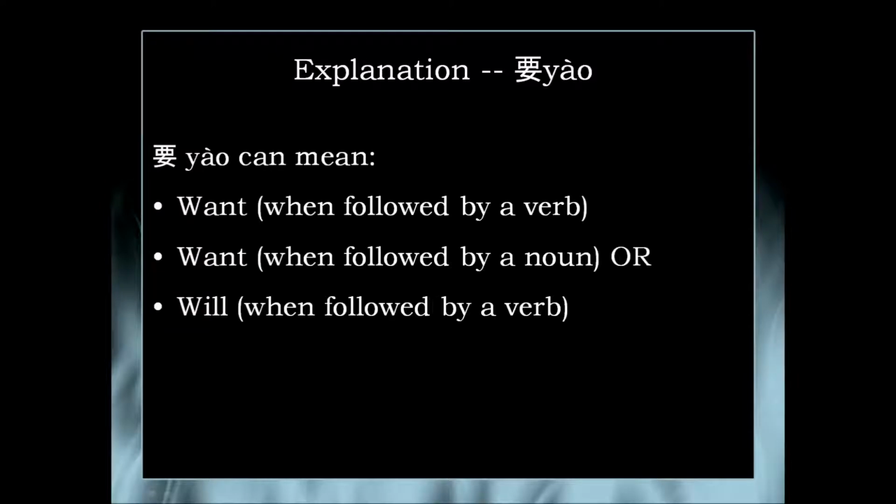Right, so the third one is 要 by itself. And 要 kind of branches out in another direction a little bit, right? Firstly, 要, in the most basic sense, can mean want when followed by a verb. And 要 can also mean want when followed by a noun. However, there's one final little tricky sense: 要 can mean will when followed by a verb, as in tomorrow I will do something. So that's the one that can be a little bit tricky because it branches out of the sense.